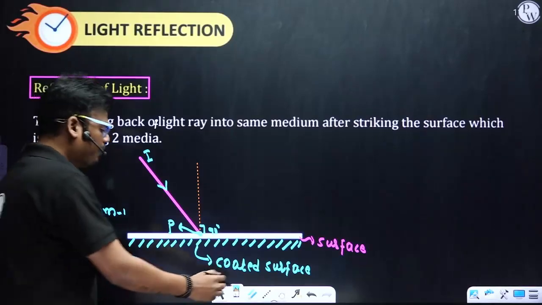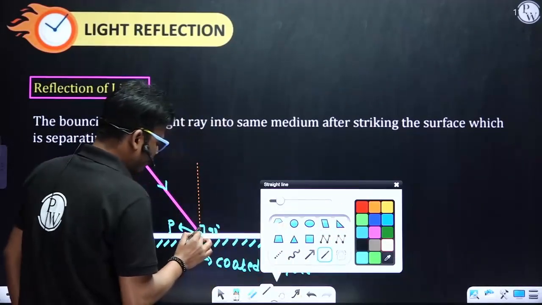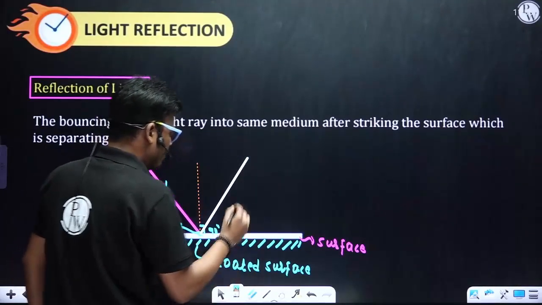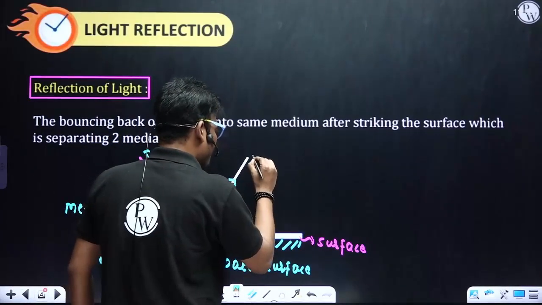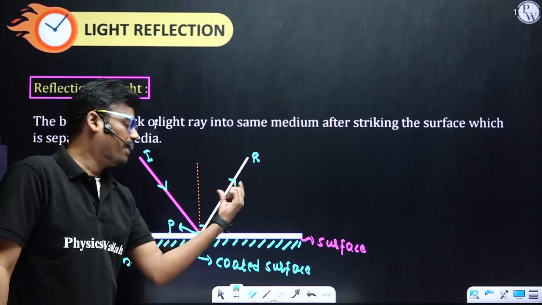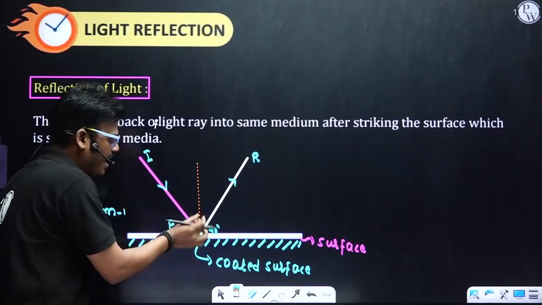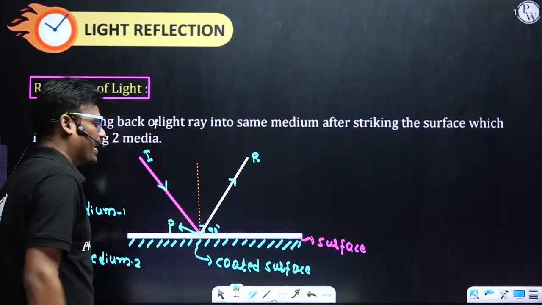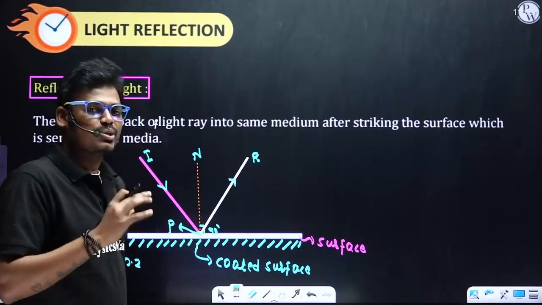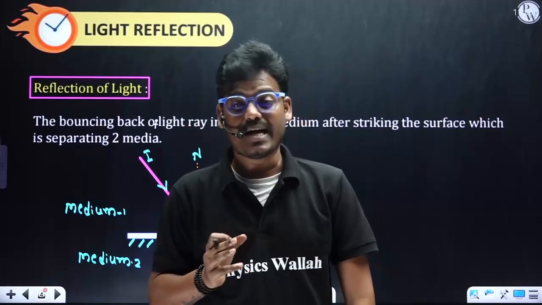After that, according to the property of light, it will reflect back into the same medium, and this ray we call the reflected ray. So I indicates the incident ray, this one indicates the reflected ray, and this dotted line indicates the normal. In mathematics, normal means perpendicular, and perpendicular means 90 degrees with respect to angle.